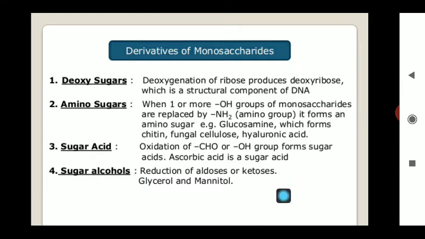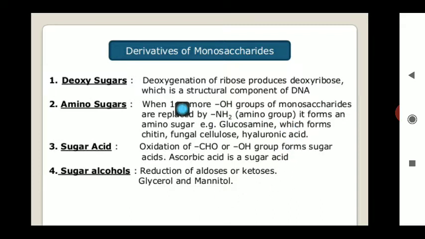Whenever any type of monosaccharide undergoes reduction in the presence of any suitable agent like H2 gas, lithium aluminum hydride, or any other source of reduction, the aldehyde group or ketone group present in the sugar is converted to the corresponding alcohol, and the resultant compound is known as sugar alcohol. Example, glycerol. Example, mannitol.